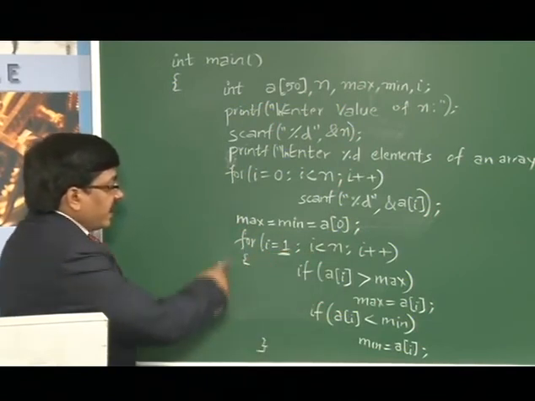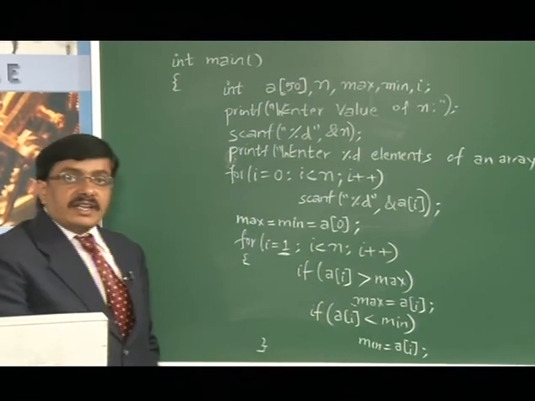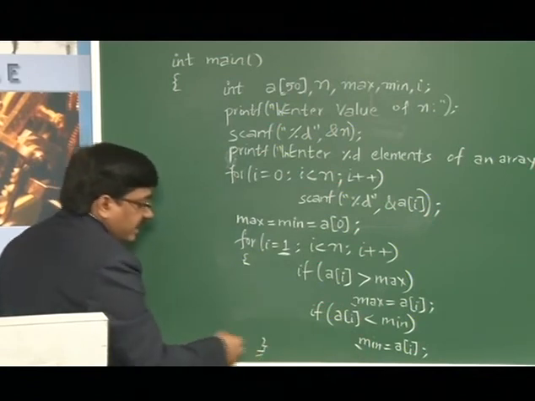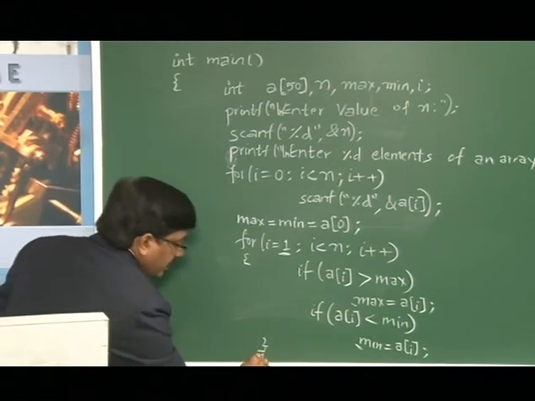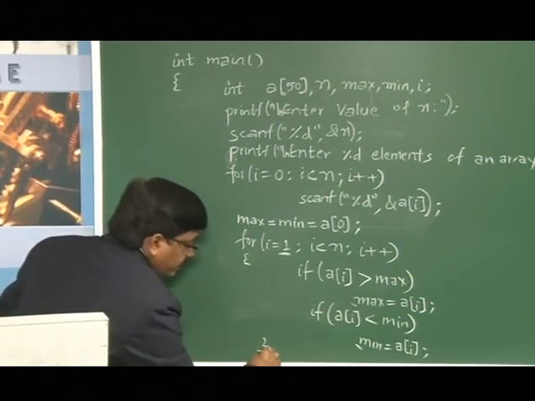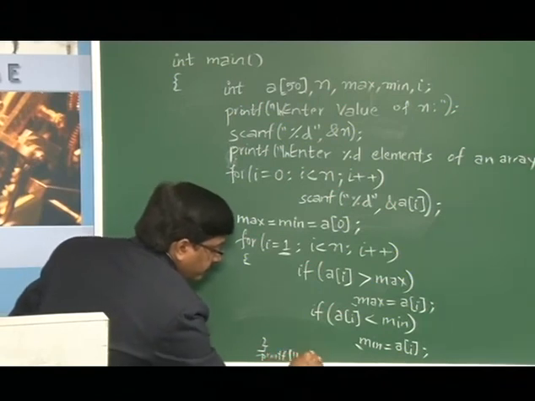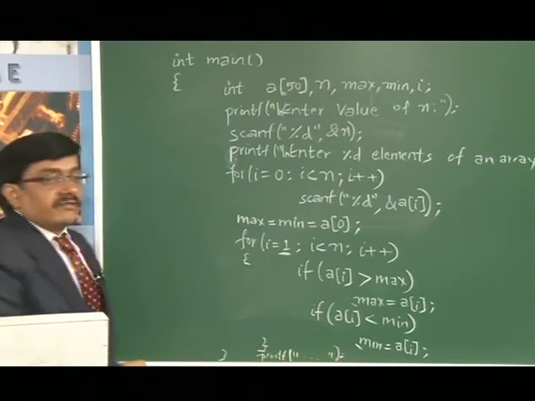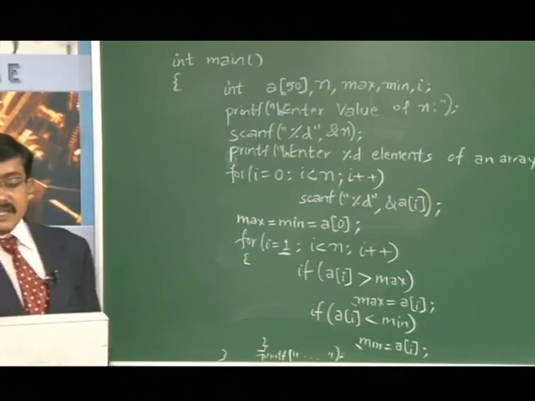So finally, at the end of this loop I will have max as the maximum element of the array and min as the minimum element of the array. In the next printf statement I can mention what the maximum value and the minimum value are, and I can write this printf statement there. After displaying that, you can close this main function. This could be the code, wherein we will be computing the max value as well as the min value.